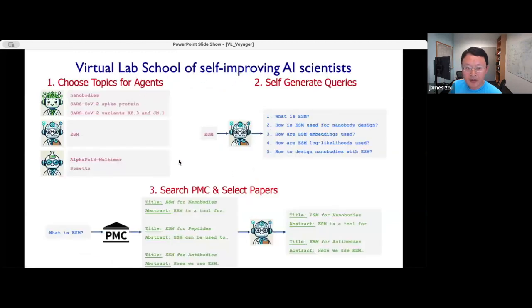The next part I want to briefly mention is how we can improve these agents. Initially, the agents can use foundation models like the GPT models or any of your favorite language models.